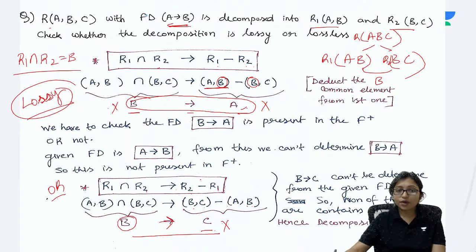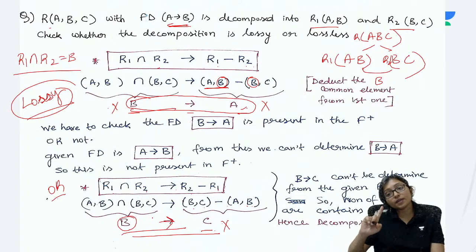Is this clear why it is lossy? If any one of them is satisfying, either this one or this one, then it will be lossless. No loss. Otherwise, it will be lossy. Clear? I hope so.